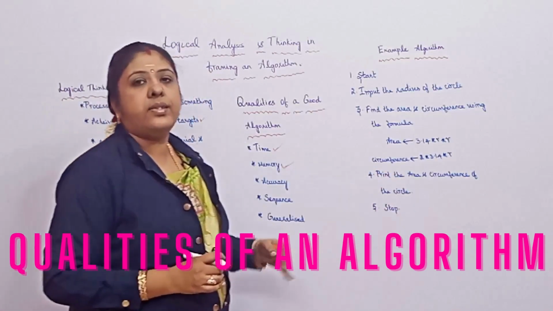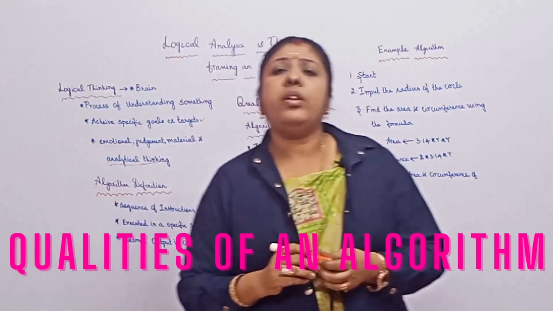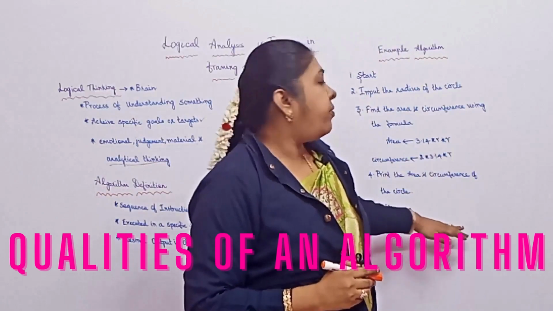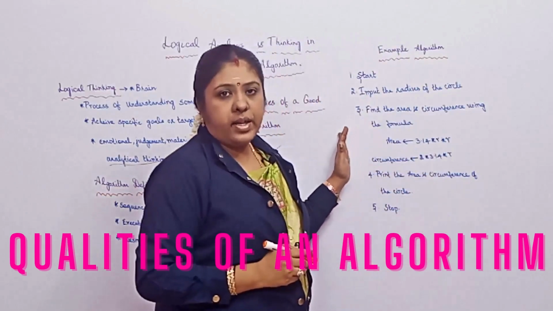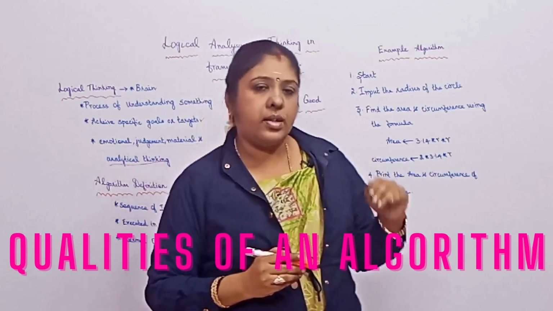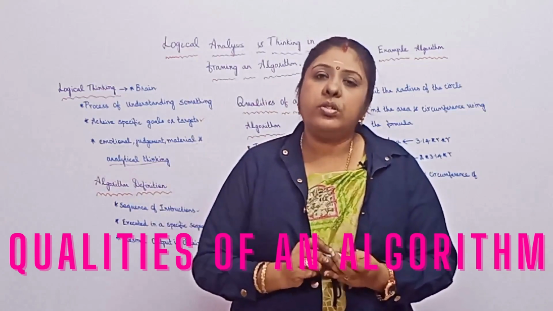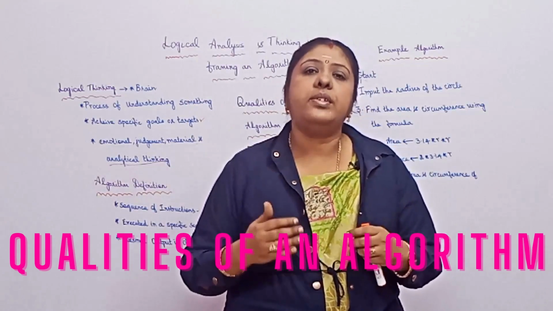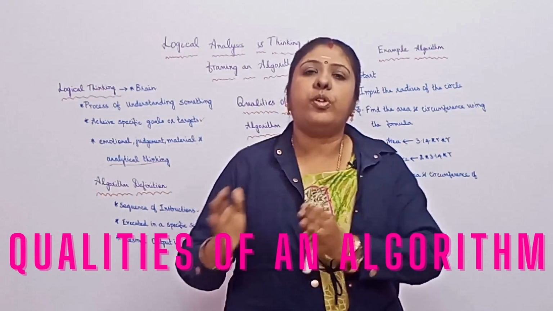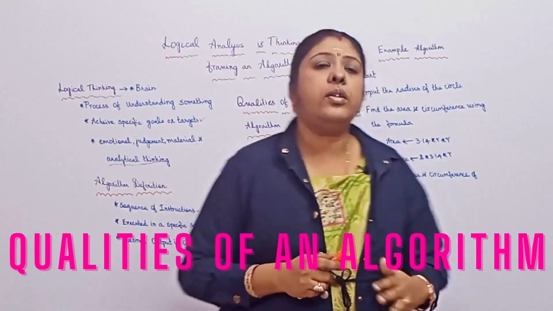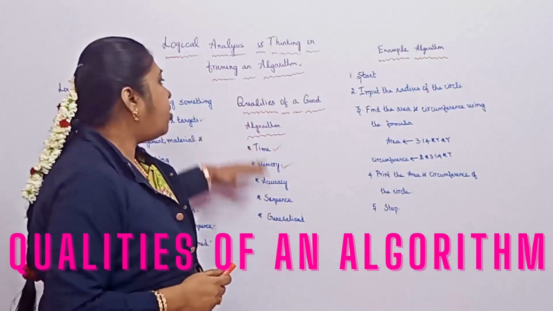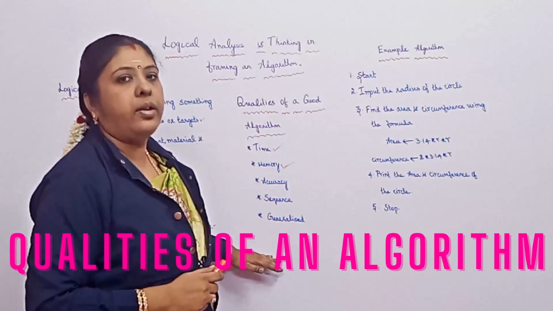And then generalized. What is the meaning of generalized? Suppose here I had considered an example of, given a radius, finding the area and circumference of a circle. Suppose the radius varies, that is, a different set of radius is given to the same algorithm or program, it should provide the desired output. So the algorithm should be of a generalized manner. That's all about the qualities of a good algorithm.